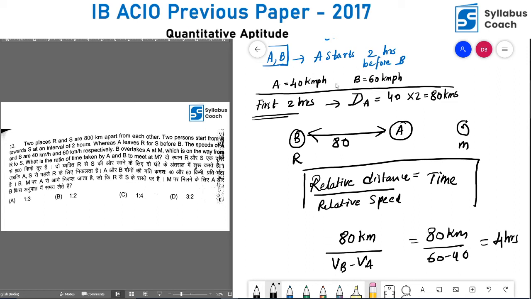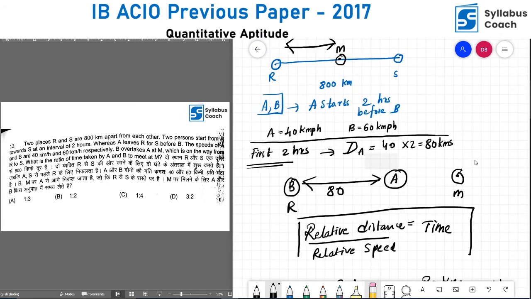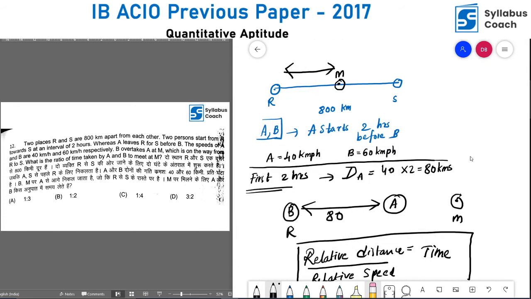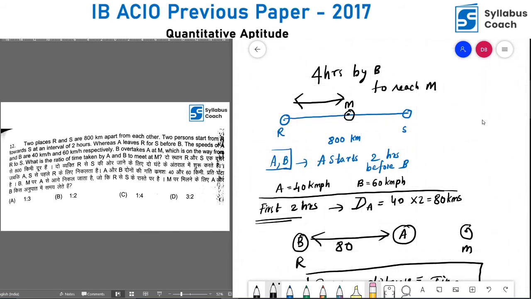That means B will take 4 hours to reach A. B will take 4 hours to overtake A, which is the point M. That means 4 hours are taken by B to reach M. Are you clear? I'm just bringing this down: 4 hours by B to reach M.